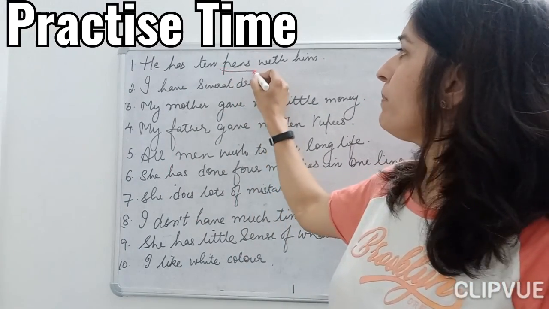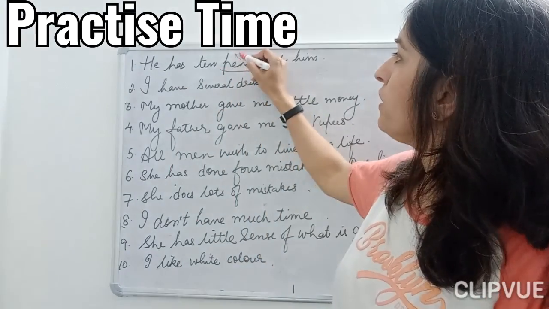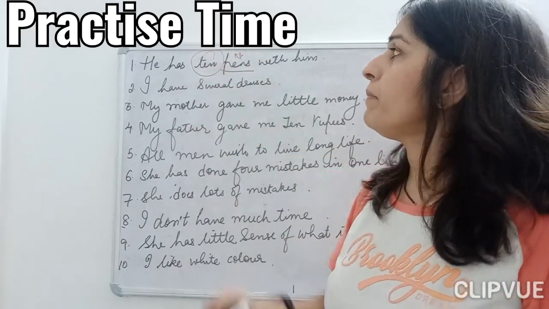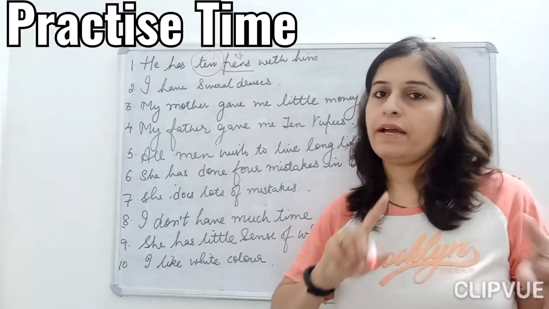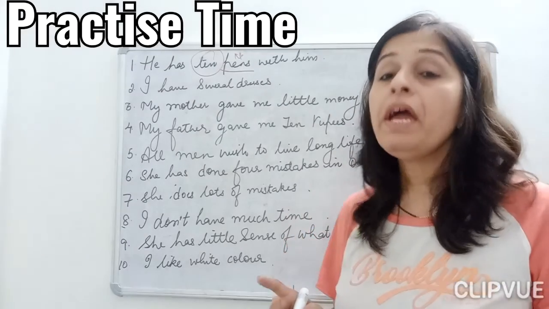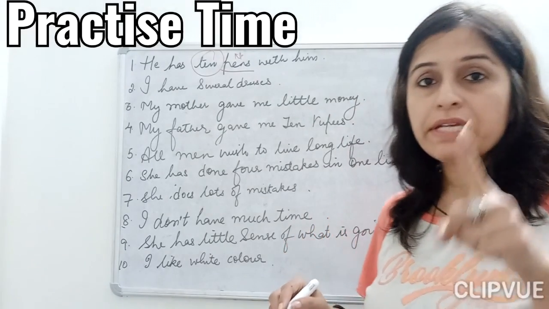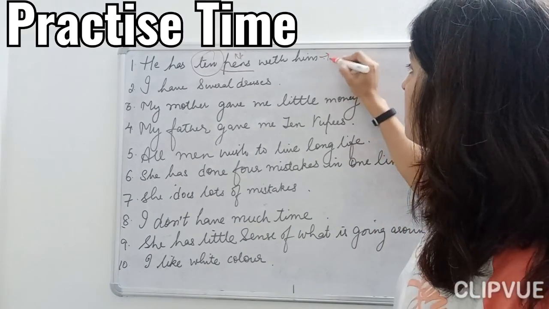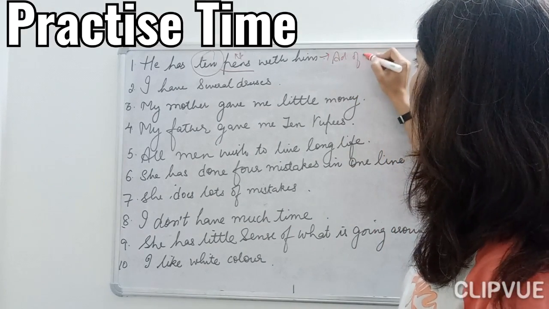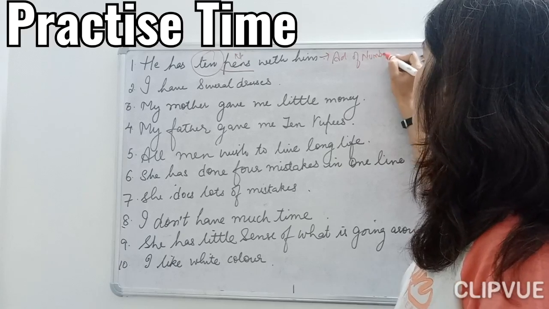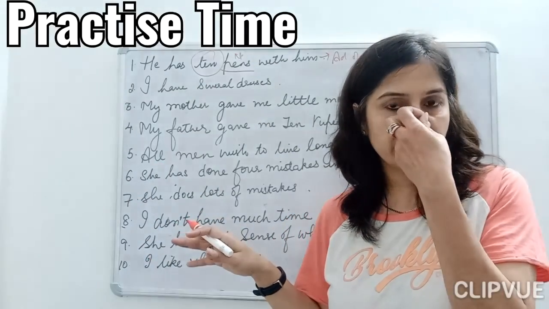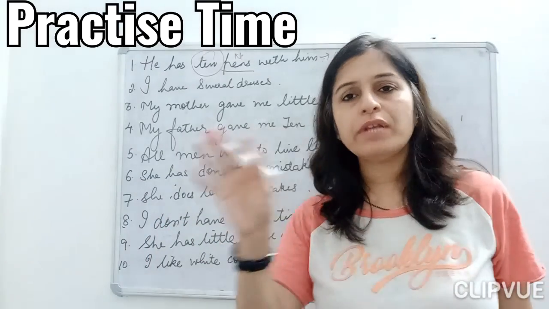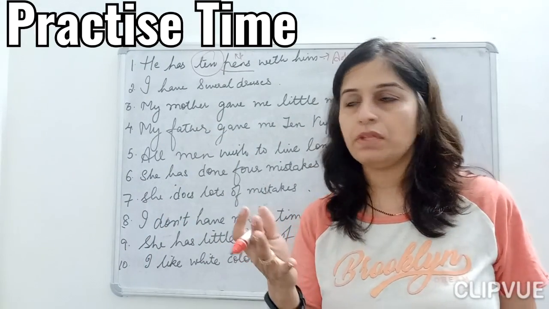He has 10 pens. Pen is my noun here, children. And 10 pens is describing how many pens I have. I have 10 pens. So this is my cardinal number. It is my definite number. So this is my adjective of number. Now this exercise is, children, just on the adjectives of number and the adjectives of quantity, so that you can understand the difference between the two.